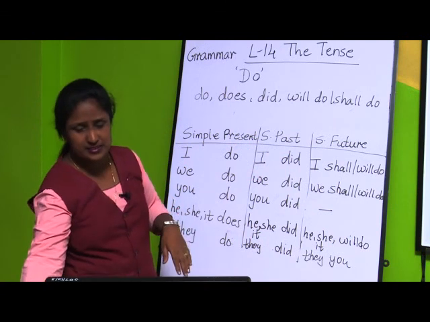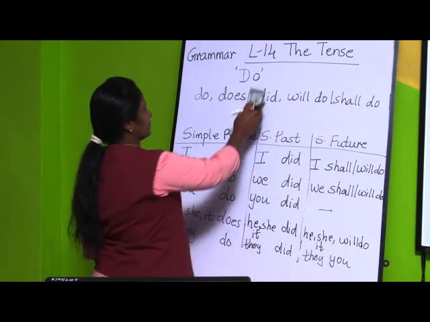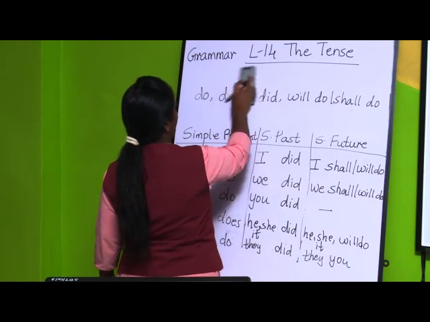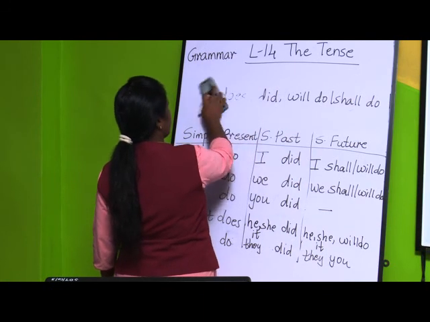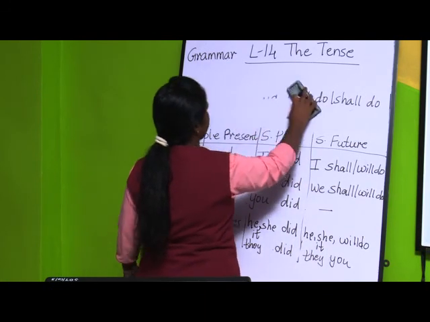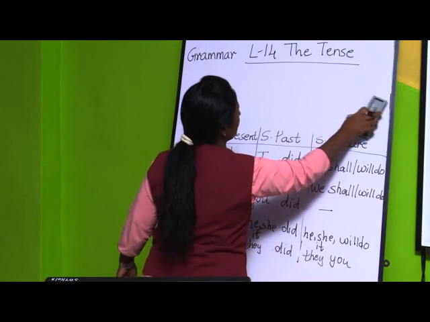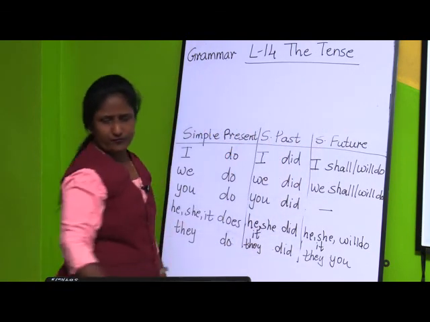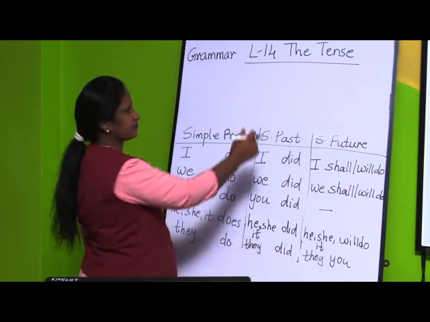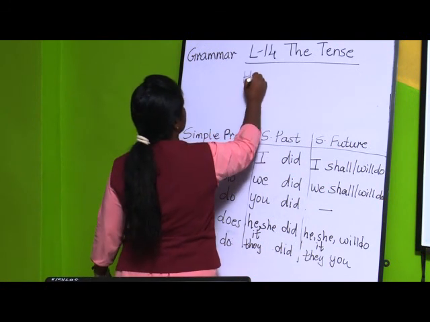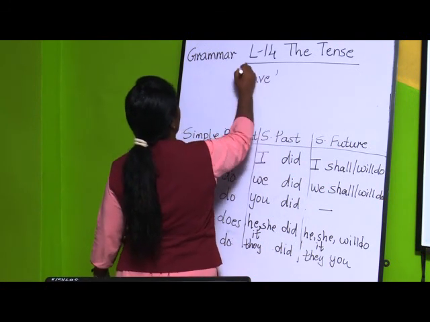Next, last is have form of verb. Now the table also will be same, like simple present, simple past, simple future. Have form of verb. Now what are have form of verb?